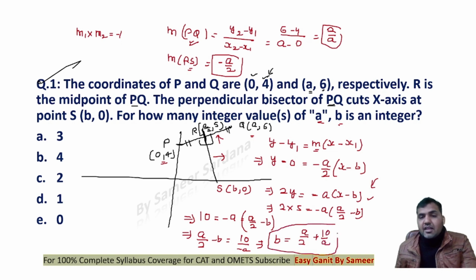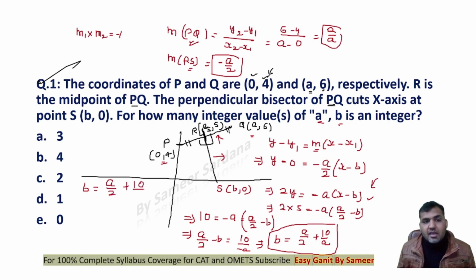This is the final relation you got, and now you can easily solve it. We get to know that B is A upon 2 plus 10 upon A. If I want A and B both to be integers, A must be a factor of 10, because if I want B to be an integer, this part has to be an integer.